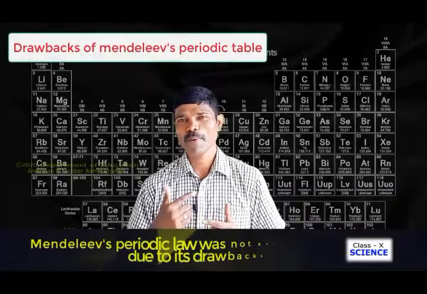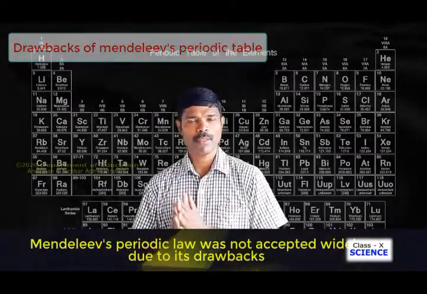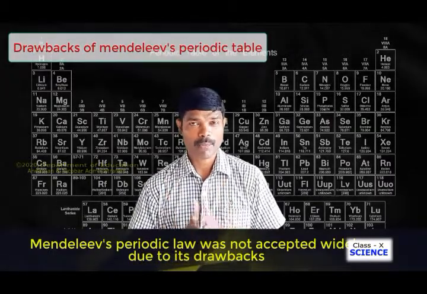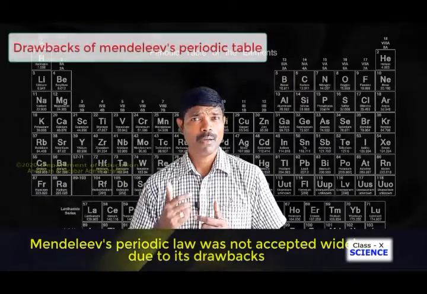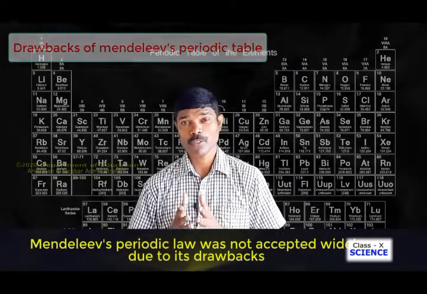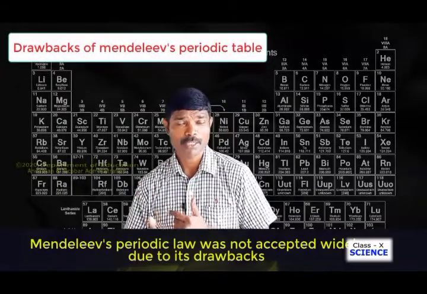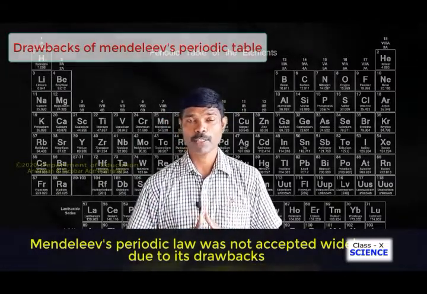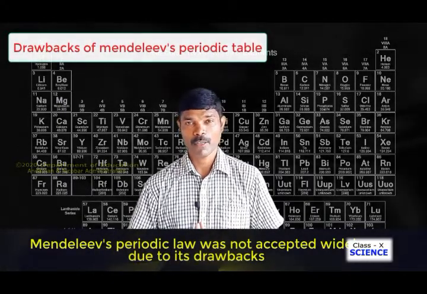Dear students, although Mendeleev was successful in classifying elements on the basis of increasing order of atomic masses, or Mendeleev's periodic law, there were some drawbacks because of which the law was no more acceptable or useful for classifying elements. Let us see what the drawbacks of Mendeleev's periodic table are.